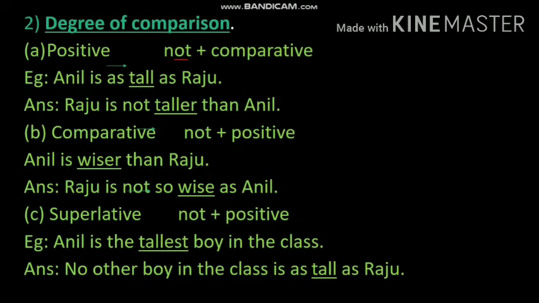Example: Anil is as tall as Raju. Raju is not taller than Anil. See, taller. From this we can understand that the answer is in the comparative degree, and I use not plus comparative degree to make an affirmative sentence negative if the sentence is in the positive degree.